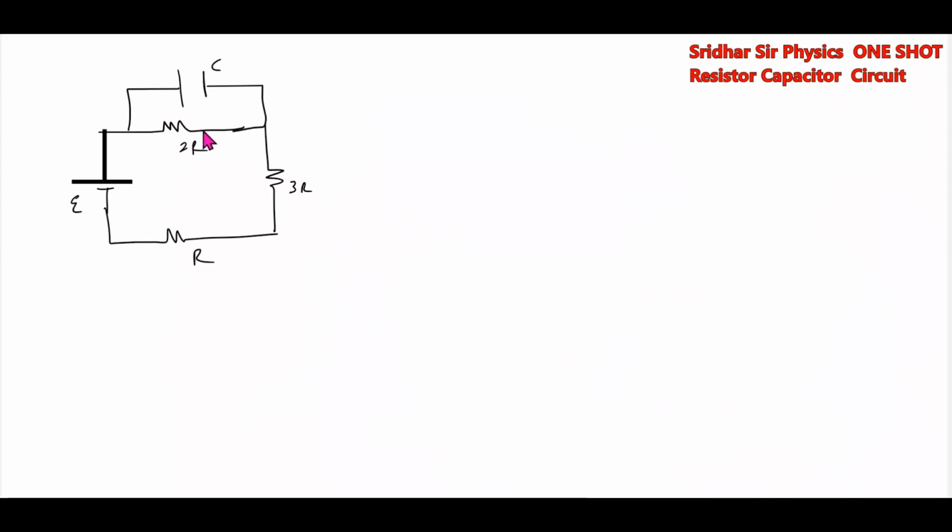I have circuit like this, so we have to calculate the charge across capacitor at any time t. Again, the same method. Let me go for I. Here I1, here I2, here I. Then give polarity. Then write down the loop equation. Let any instant of charge across capacitor be Q. Then the equation will be plus E minus I into 2R, I into 3R, I into R equal to 0.